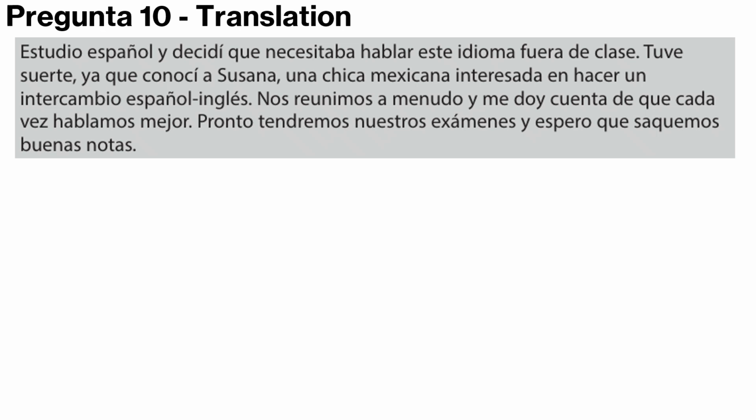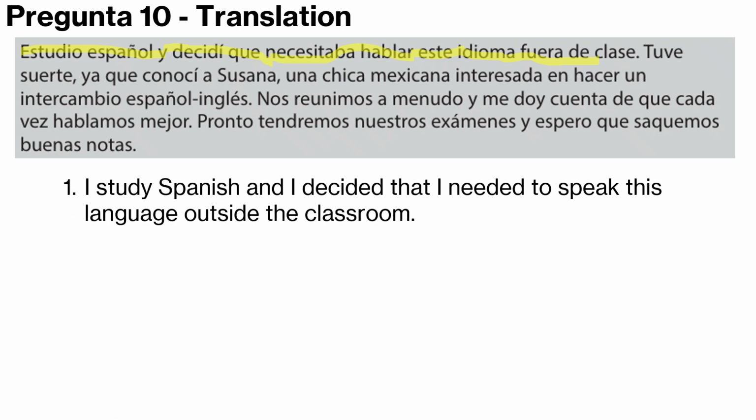Right, let's continue and actually finish the paper. I've got sentences lined up in English from the mark scheme, and to get 7 out of 7, you pretty much need to get it exactly correct. So: I study Spanish, and I decided that it was necessary to speak this language for this class. I study Spanish, estudio español, y decidí que necesitaba, so I needed to speak, este idioma, this language, fuera de clase.